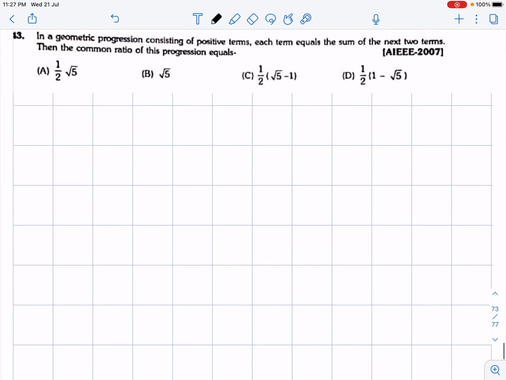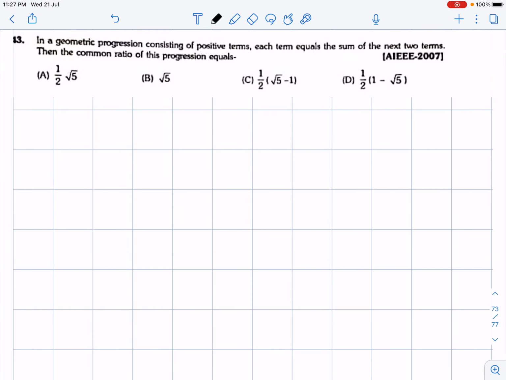The geometric progression consists of positive terms, each term equals the sum of the next two terms, then the common ratio of this progression they are asking. Consisting of positive terms, that is a1, then a2, but what else is given? a, ar I will assume, because it's a geometric progression. Then ar square is there, then ar cube is there, goes on. Each term equals the sum of the next two terms. So a is equal to ar plus ar square should be written by me. Then the common ratio of this series they are asking.